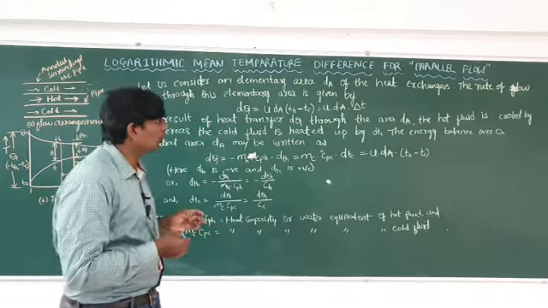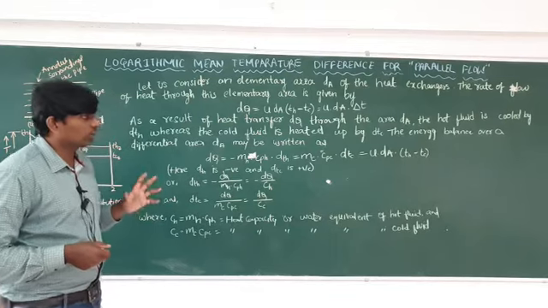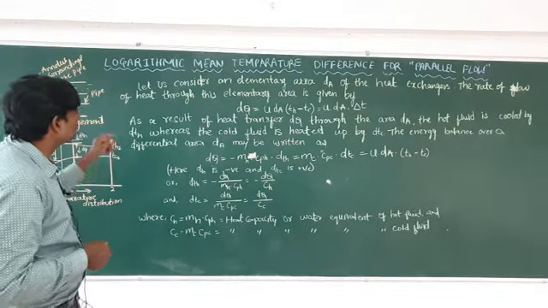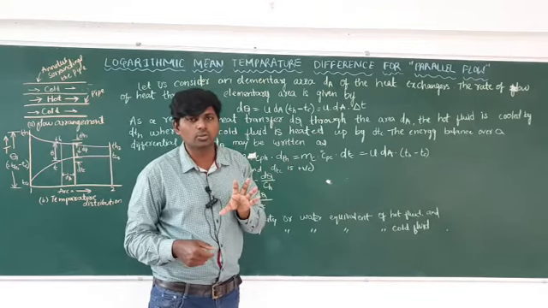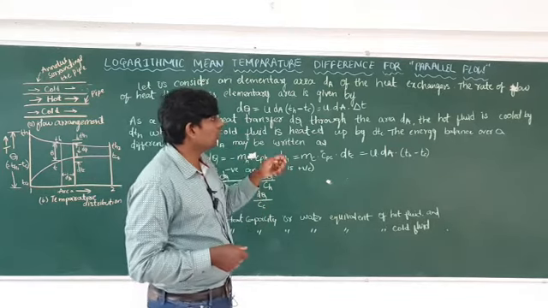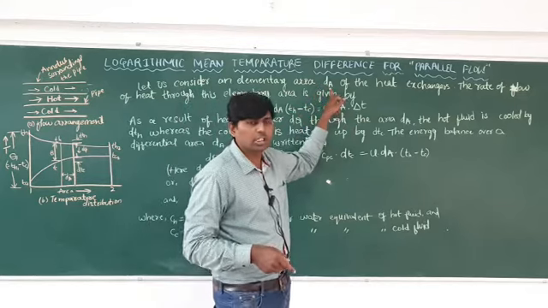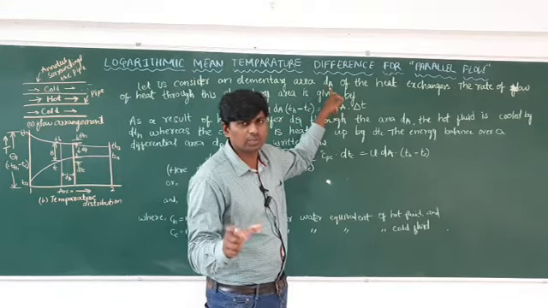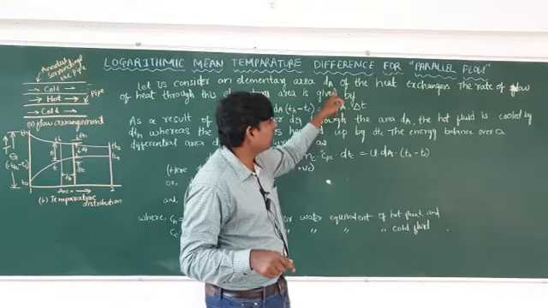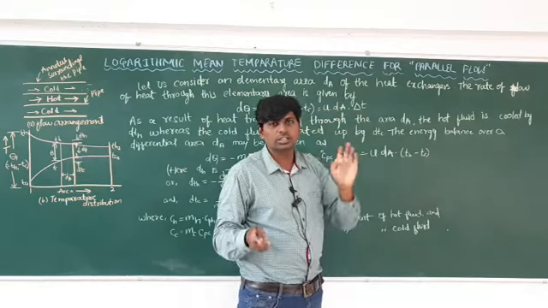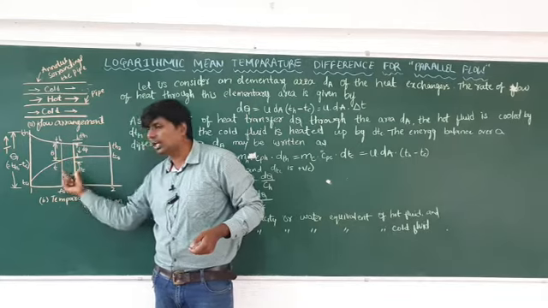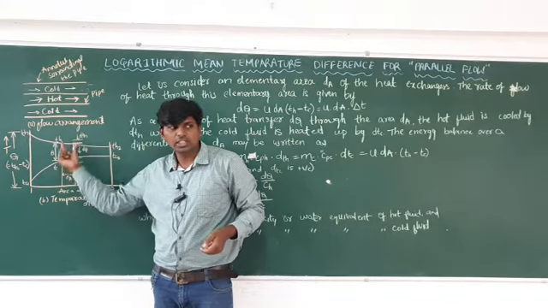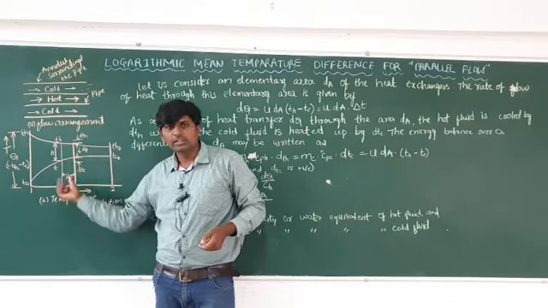Now first you have to start like this. You have to write down what you are considering here. Let us consider an elementary area. Elementary area means a selective area you have to take. That one you are indicating with dA, the selective area of the heat exchanger. In that heat exchanger, you are only considering this selective area.